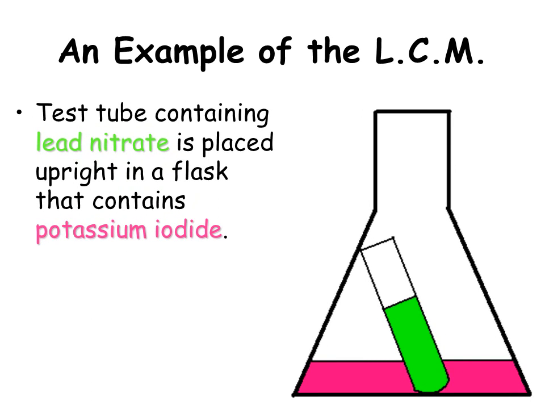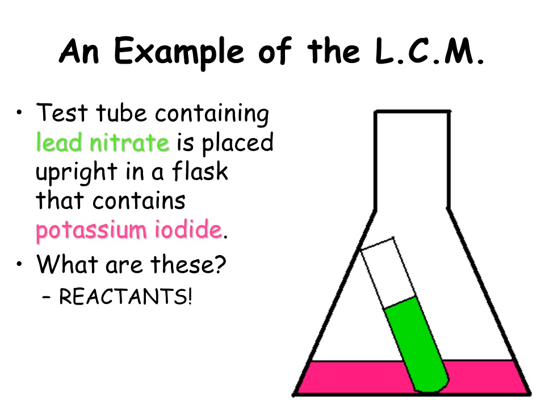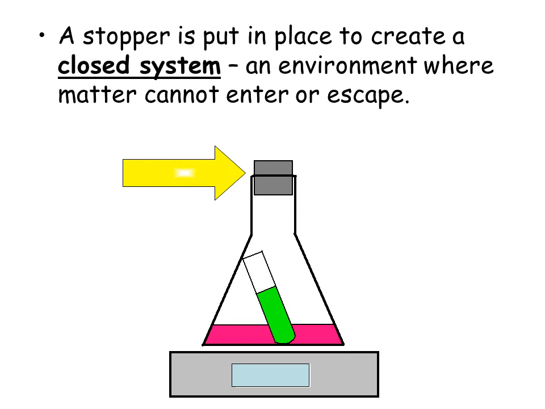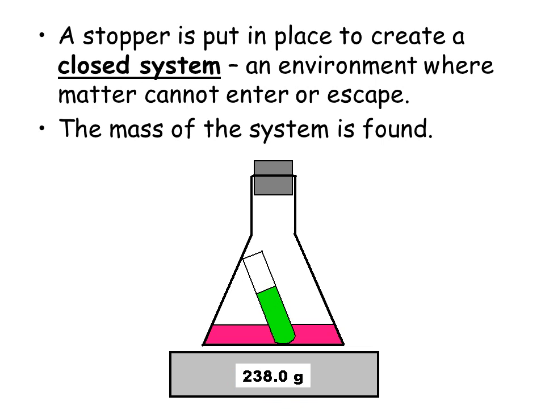Here's an example of the law of conservation of mass. We have a test tube containing lead nitrate, and it's going to be placed in a flask that contains potassium iodide. So what are these going to be? These are going to be the reactants. That's the stuff we're putting into the reaction. And right now they're not going to mix. We're going to put a stopper in the top of the flask, and we're going to create a closed system. A closed system is just an environment where no matter can come in or leave. Okay? And we're going to put this on a scale, and we're going to get the mass of it.